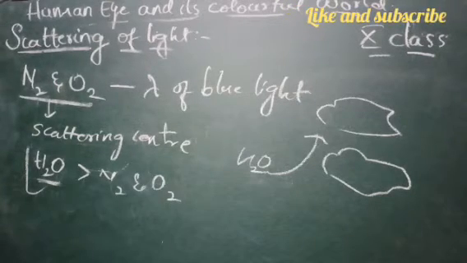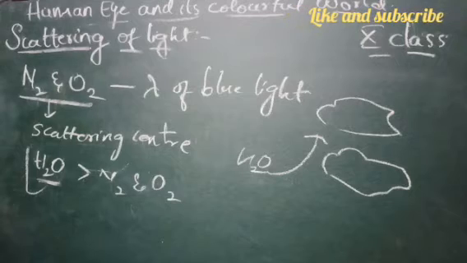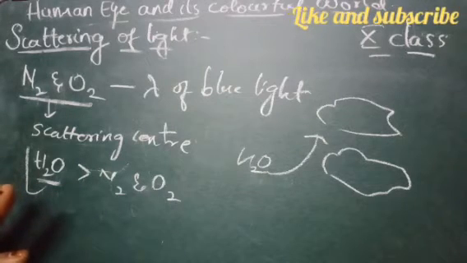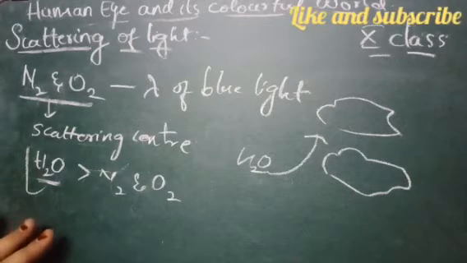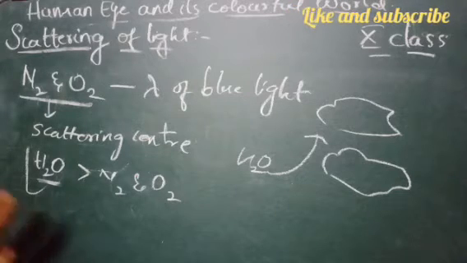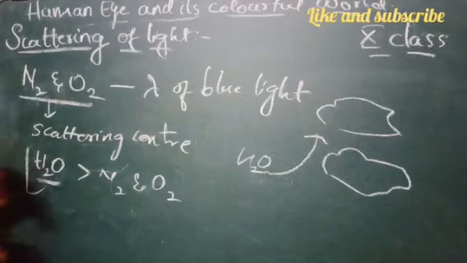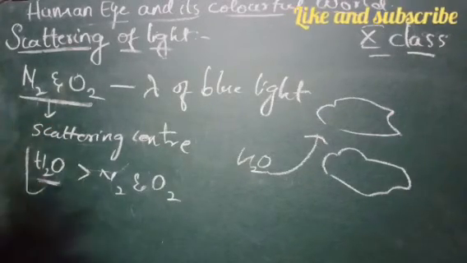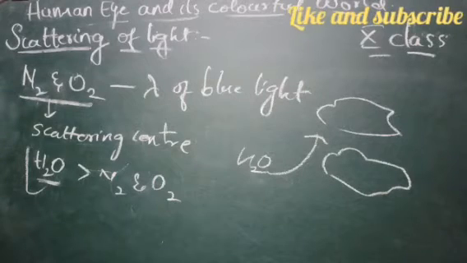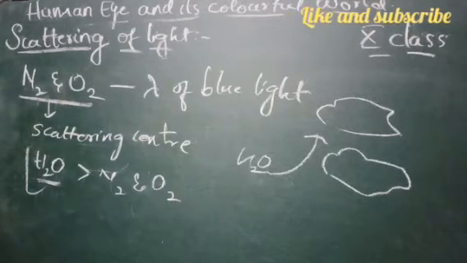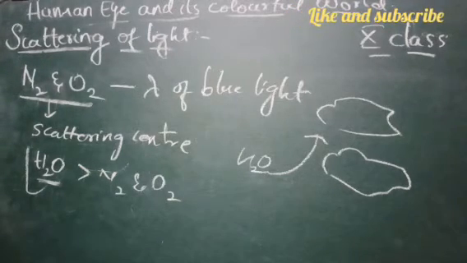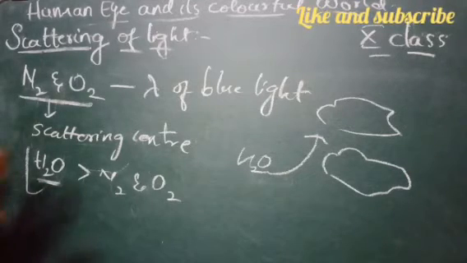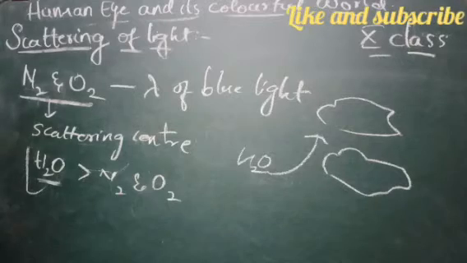Sometimes we see that the sulfur grains appear to be blue in color at the beginning, and slowly their color becomes white as their size increases. When we take sodium thiosulfate and sulfuric acid in a glass beaker, we place the beaker in an open place where abundant sunlight is available. Later, slowly you will see there is a change in the color, right? This is due to the size increase, and because of the change in the size, the particles change due to the precipitation. Okay, they convert into precipitate.